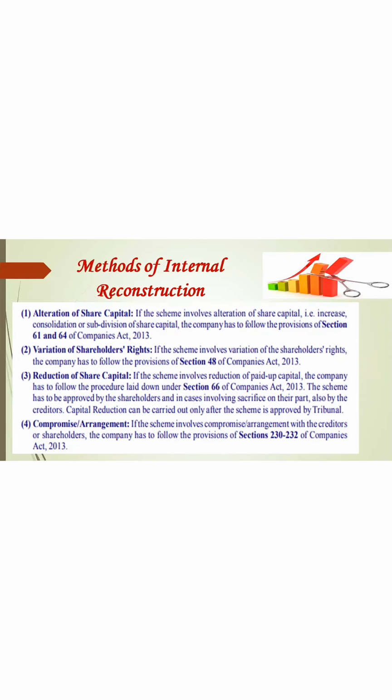So, the methods of internal reconstruction: there are 4 main headings. Number 1 is alteration of share capital. 2 is variation of shareholders' rights. 3 is reduction of share capital. And 4 is compromise and arrangements. Now let us look in detail, one by one, at what adjustments we require under these 4 categories.